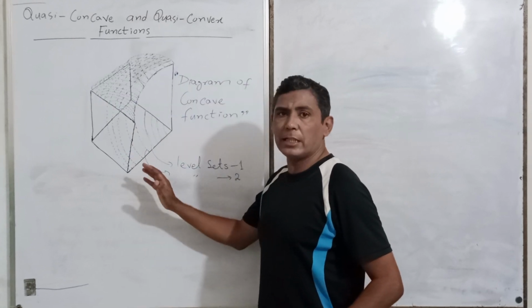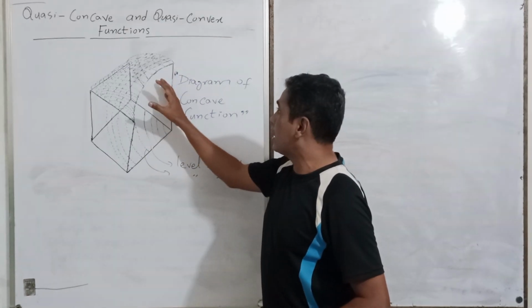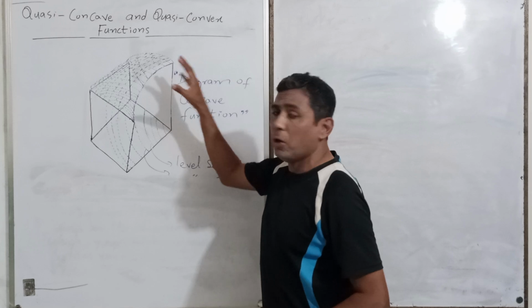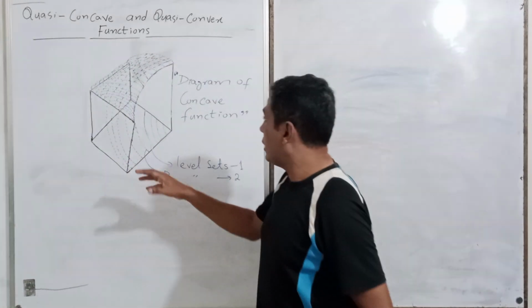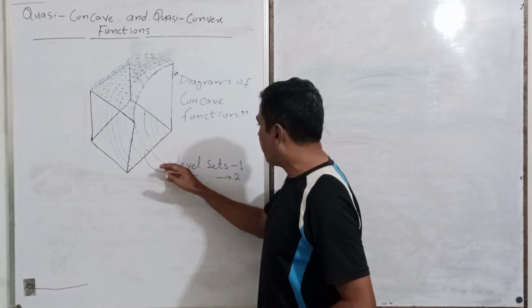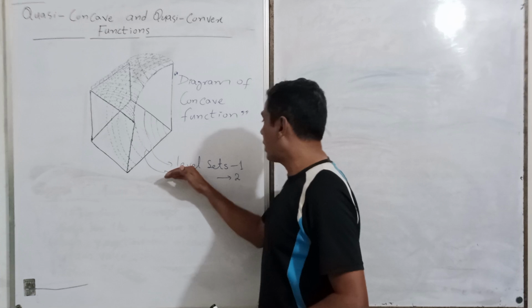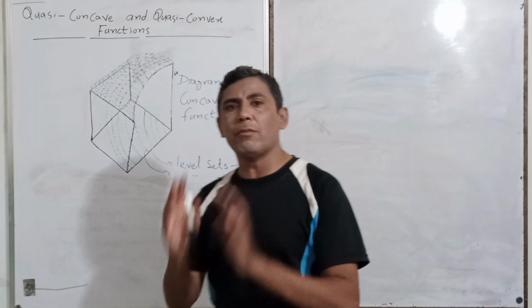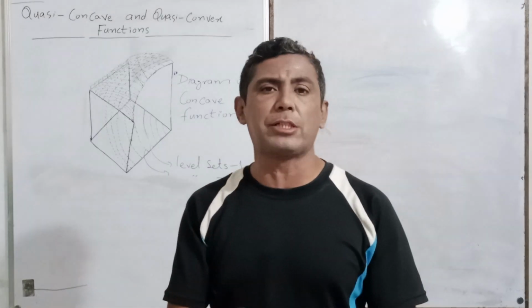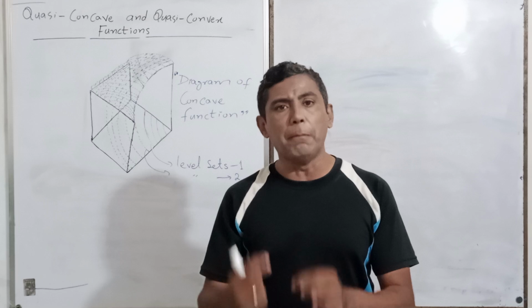This is our previous three-dimensional diagram, which belongs to a concave function. In this diagram we have different level sets. We selected level sets, level set 1, level set 2 and so on. On each level set we fix the value of the function, and then we compare.